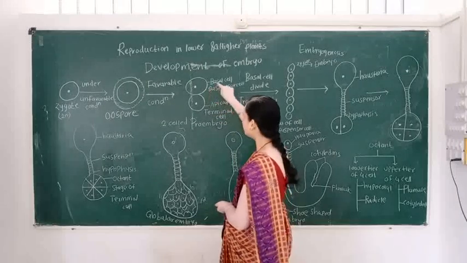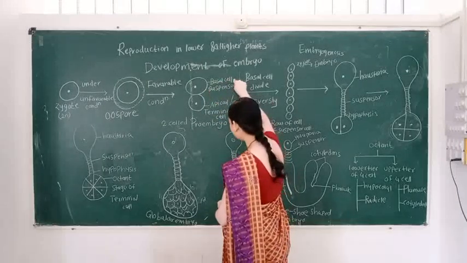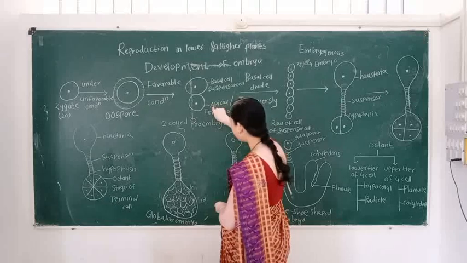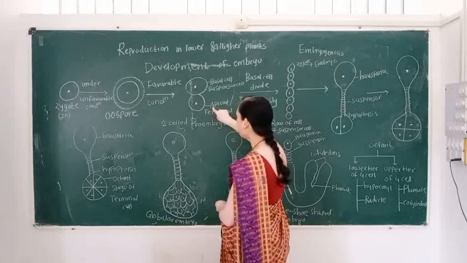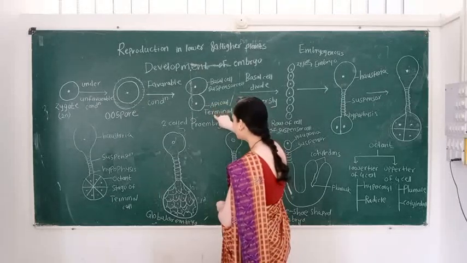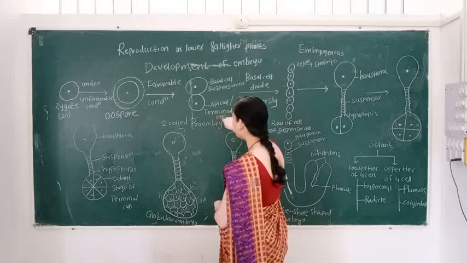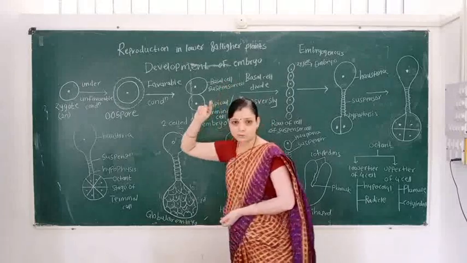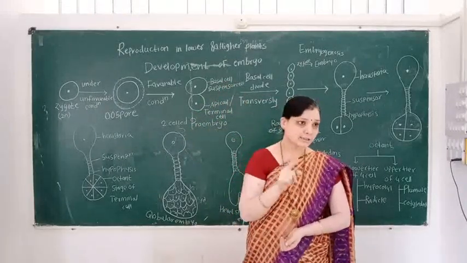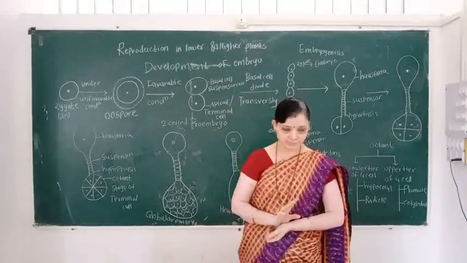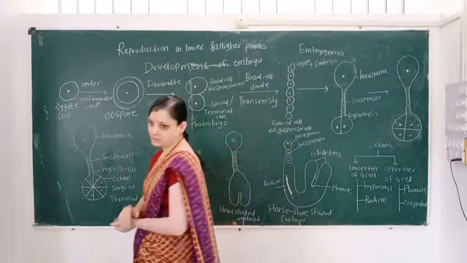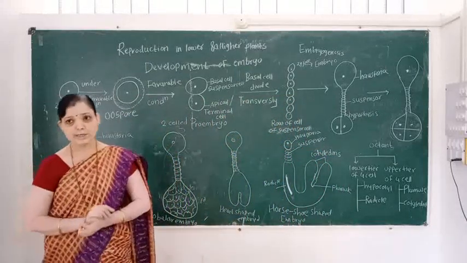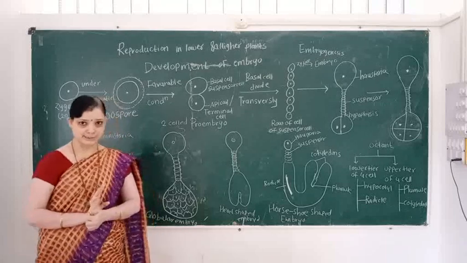Larger cell is called a basal cell. Small cell is called the apical cell, or it is also called a terminal cell. Basal cell is also called a suspensor cell. Then, in the next stage, which changes take place?